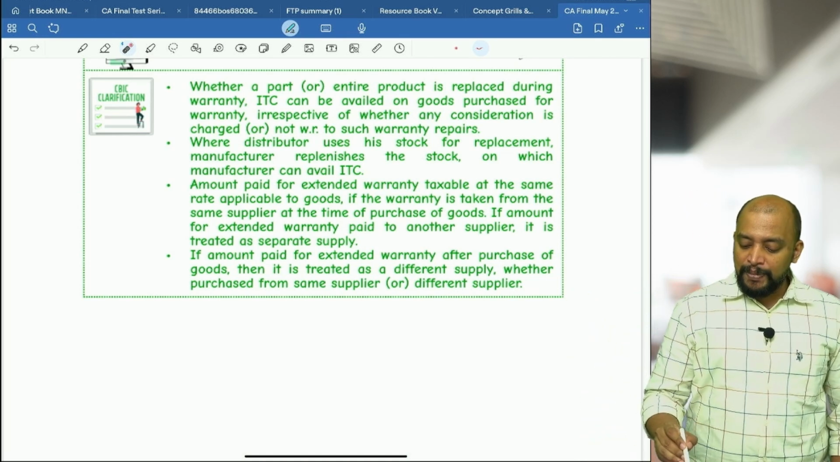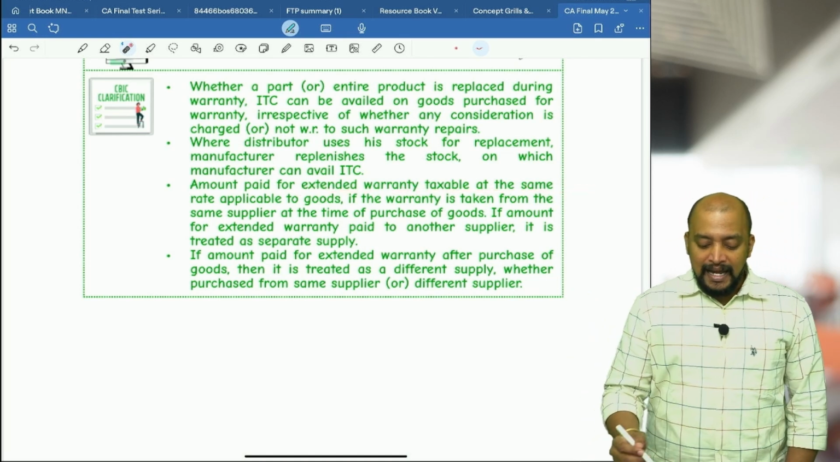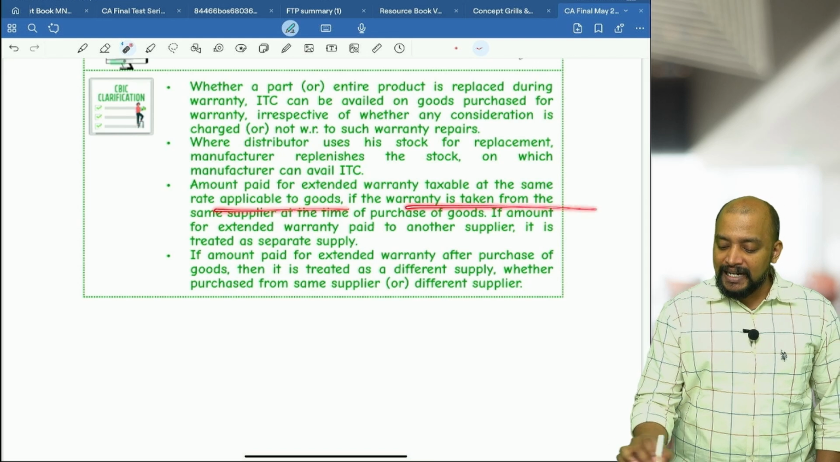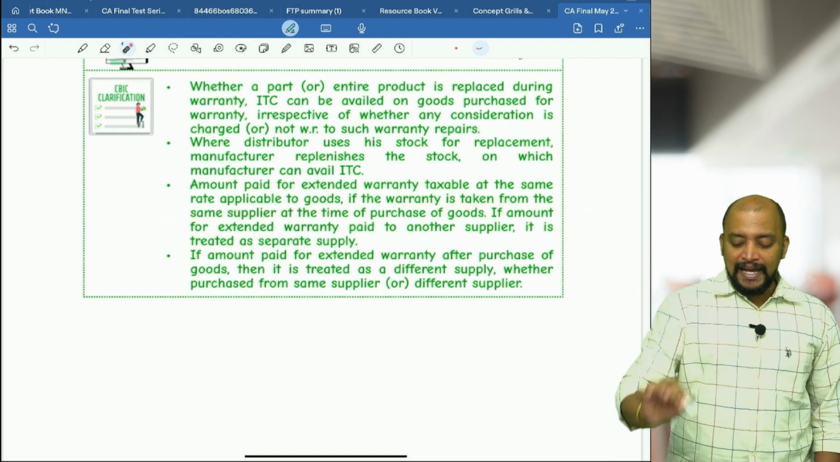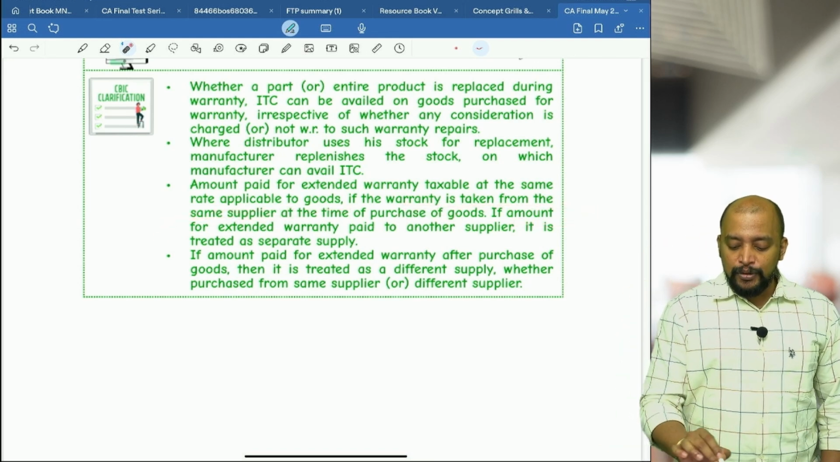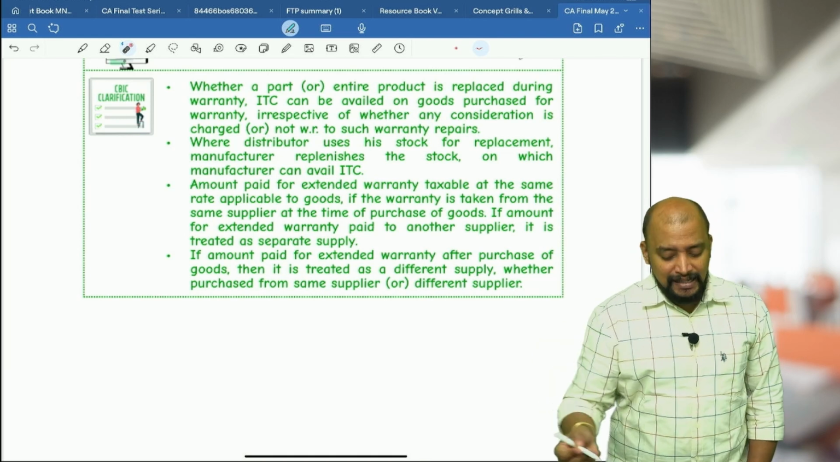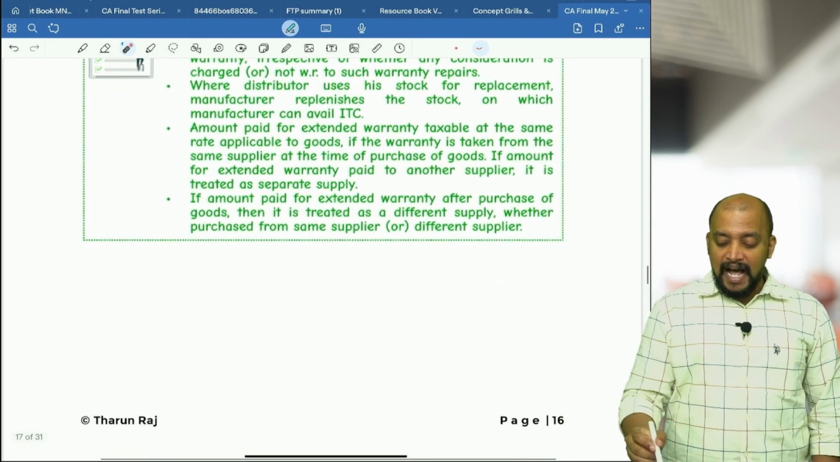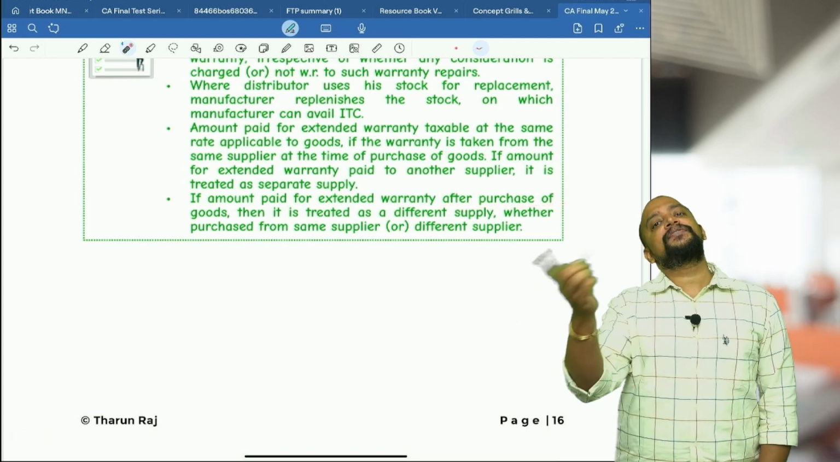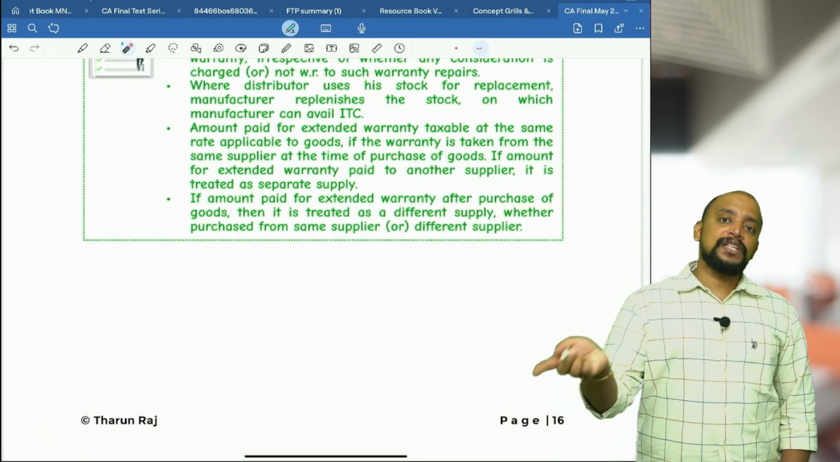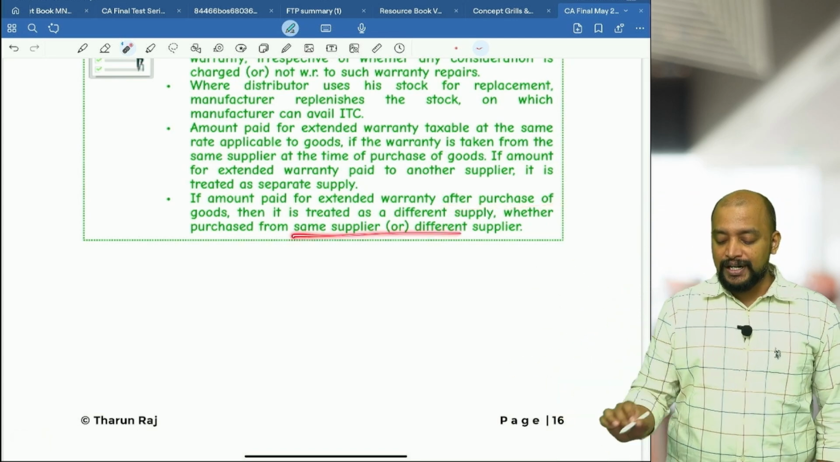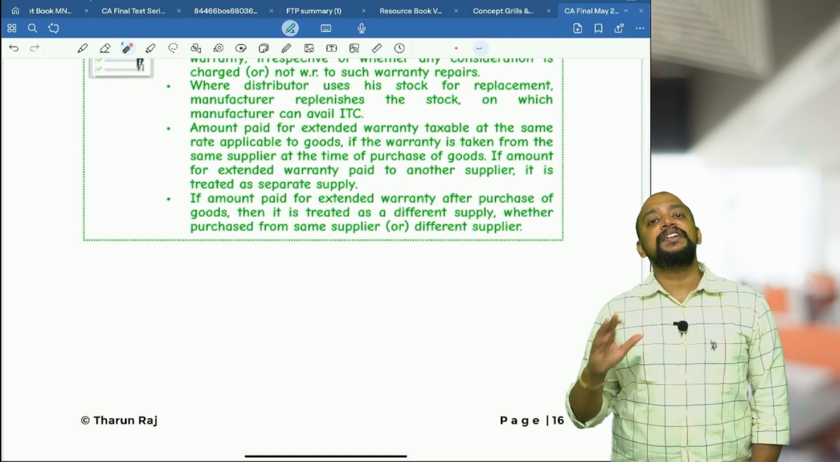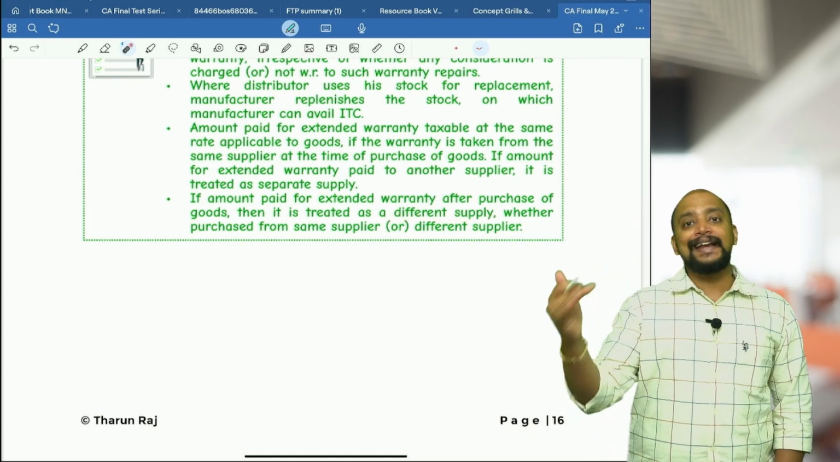So the amount paid for extended warranty is taxable at the same rate applicable to goods if the warranty is taken from the same supplier at the time of purchase of goods. If the amount for extended warranty is paid to another supplier, it is treated as a separate supply. Even if it is after purchase of the TV, if you pay either to the same supplier or a different supplier, then also it is treated as a different supply, and it is an individual supply chargeable at the 18% general rate.